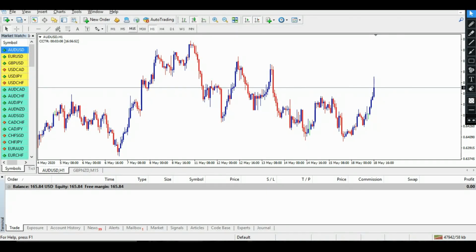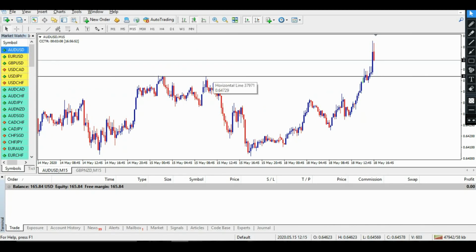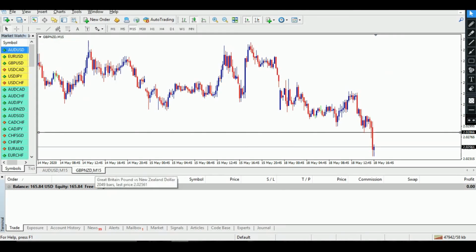Sorry, my English is not good, so that is the reason this is happening. I marked the place. If the price breaks out of this particular area, I will close my trade, as I told you in the beginning. So the price broke out of this particular resistance and I closed this trade in loss. The same thing happened with the GBP, and I did the same thing with that.